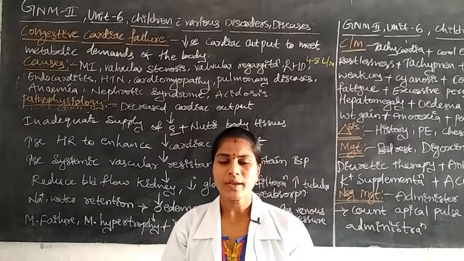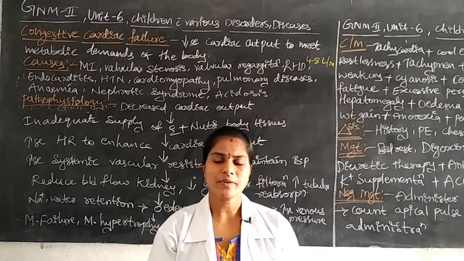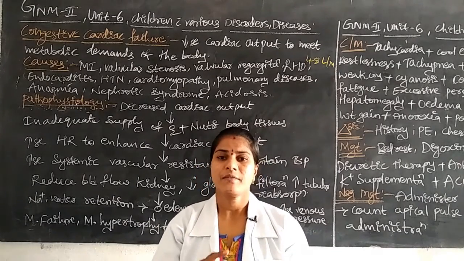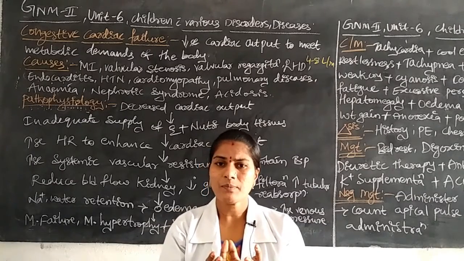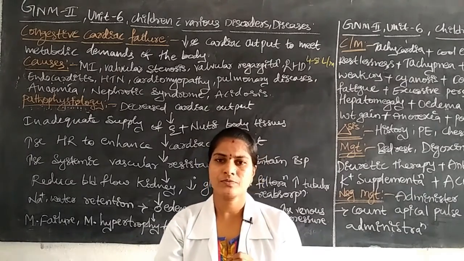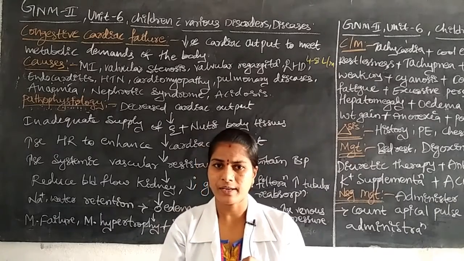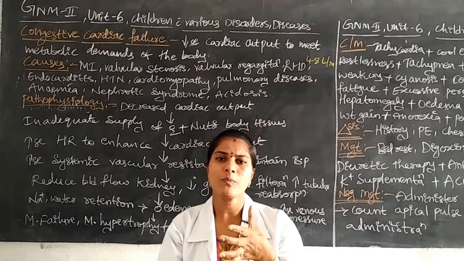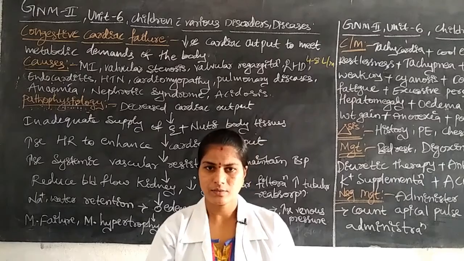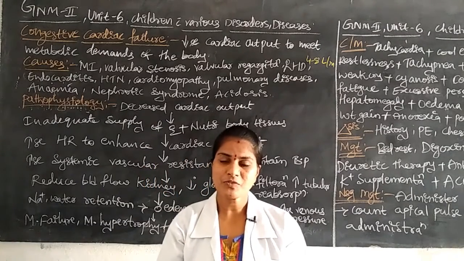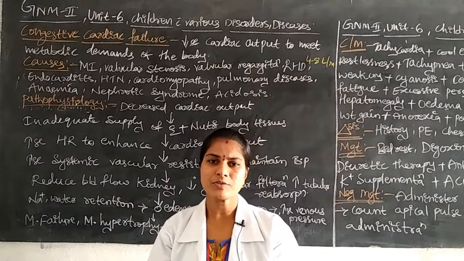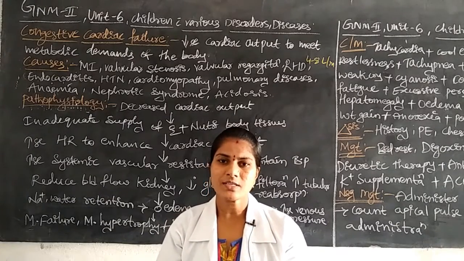When the right atrium is filled with blood, the blood is pumped from the right atrium to the right ventricle. Then the valve opens for transfusion of blood, and after completion of the transfusion, the valve immediately closes. That is the functioning.